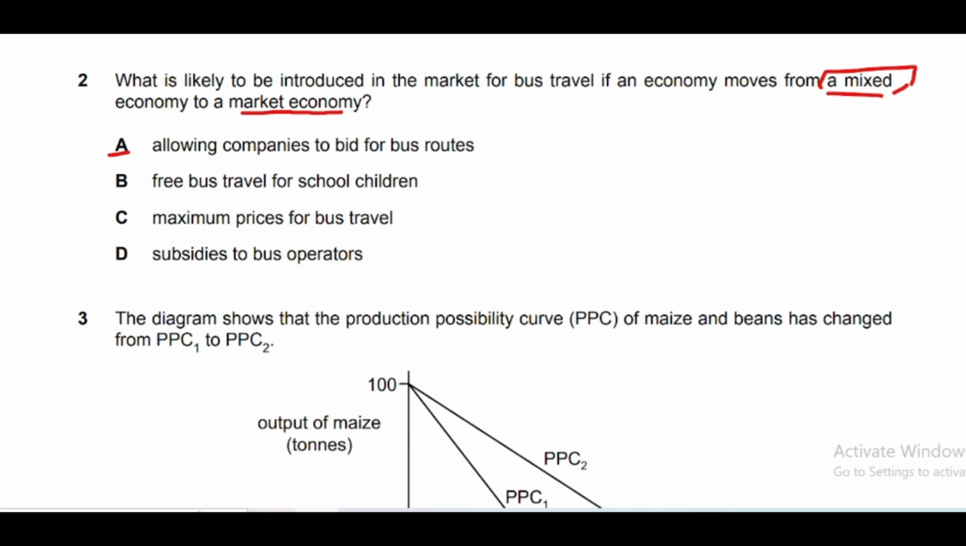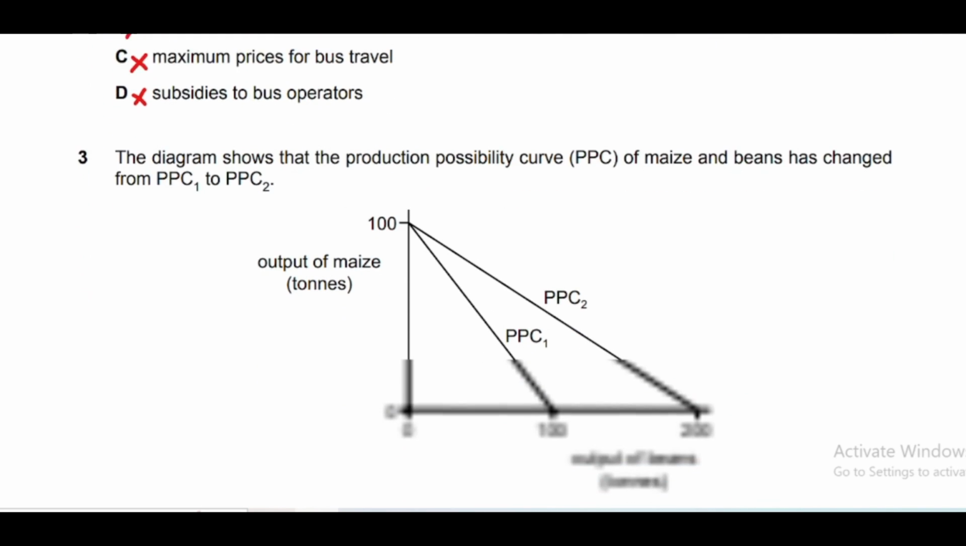Option B is free bus travel for school children. Private companies don't allow that. Maximum price for bus travel: a maximum price is set through government intervention, and since it is a market economy, government will not interfere. Subsidies to bus operators: since there is no government role in this market economy, government will not interfere. So private producers will be able to set prices and bid for the bus routes as well. So option A is the correct answer.